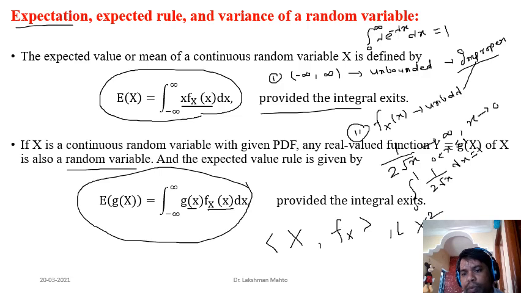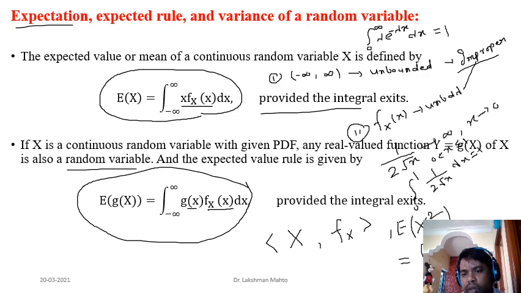X square happens to be a function of X. We know that, so we can calculate by the expected value formula: in place of x we write the function of x. That is the integral of x square times f of x. Just calculate this integral and you will get the expectation of X square, easily.